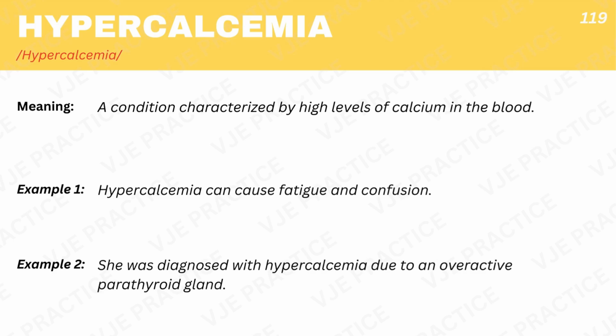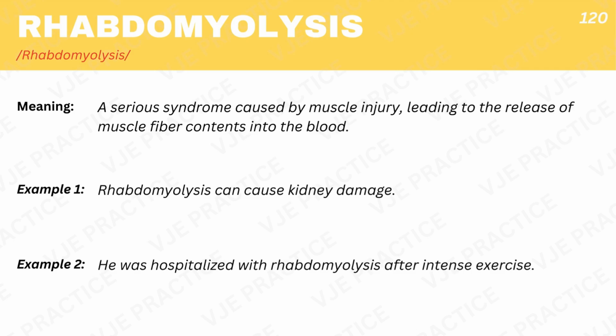Hypercalcemia, a condition characterized by high levels of calcium in the blood. Example 1. Hypercalcemia can cause fatigue and confusion. Example 2. She was diagnosed with hypercalcemia due to an overactive parathyroid gland. Rhabdomyolysis, a serious syndrome caused by muscle injury, leading to the release of muscle fiber contents into the blood. Example 1. Rhabdomyolysis can cause kidney damage. Example 2. He was hospitalized with rhabdomyolysis after intense exercise.